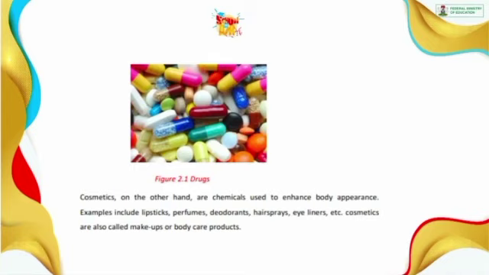You have deodorants, hairsprays, eyeliners, and a whole lot more of other things that fall under cosmetics. Now, cosmetics are also known as what? Makeups or body care products. So whenever you see any kind of makeup, just know that it is a kind of chemical called cosmetics.